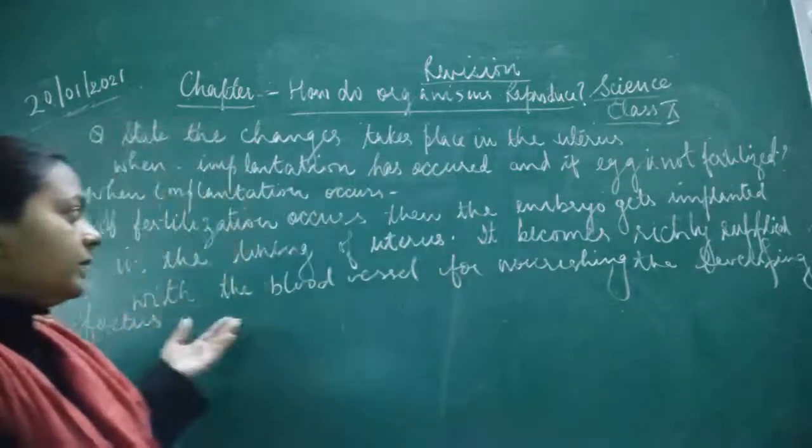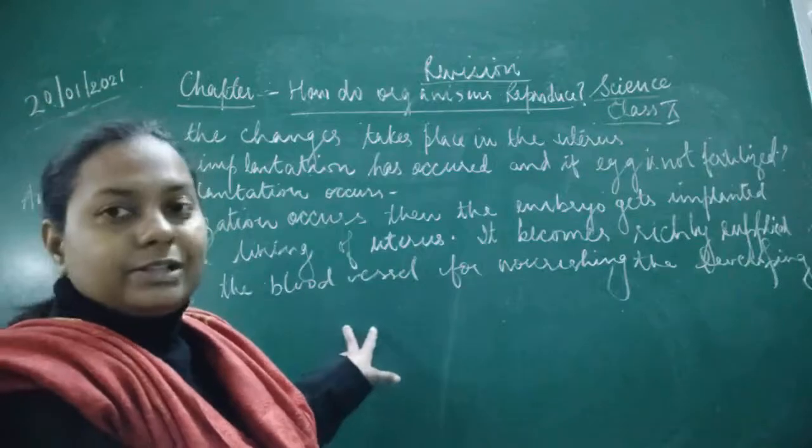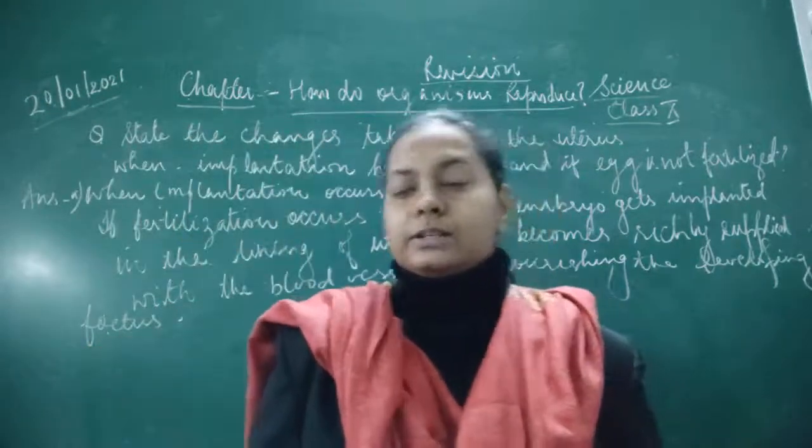Okay. Then what happens? What are the next factors? These 2-3 things, the changes, we have to see here. Okay, then after that, what happens if fertilization doesn't occur?